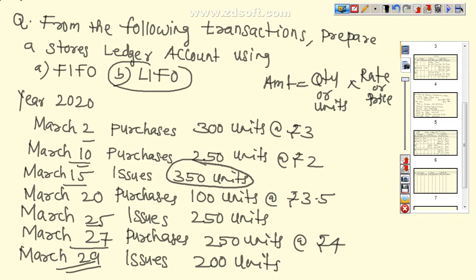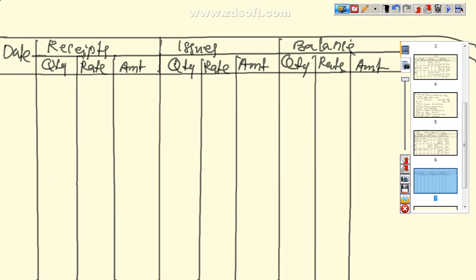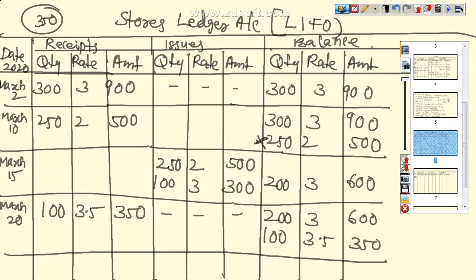Now on March 25th we have to issue how many units? 250 units. So we write it here, March 25, there is no purchase, we have to issue 250 units. So from where we issue, which method are we following?